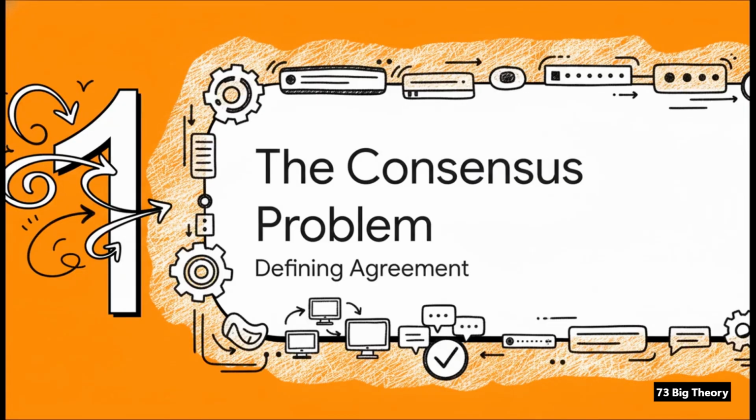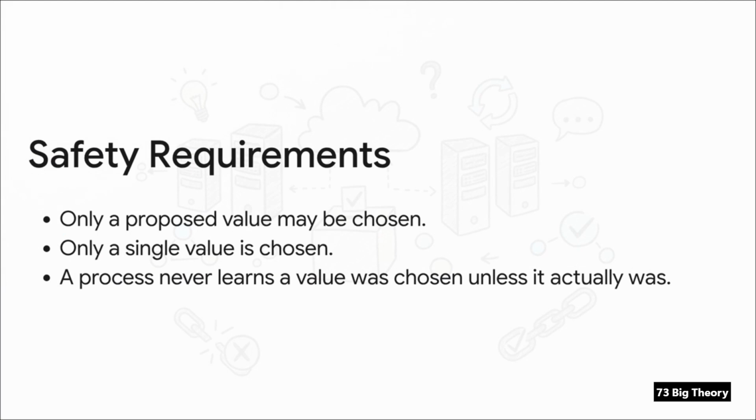So, let's put a more formal name on this. In the world of computer science, this is known as the consensus problem. It's all about one thing: getting a whole group of independent computers to agree on one single value. Now, to solve this, any algorithm worth its salt has to follow 3 super strict safety rules. First off, the final decision has to be one of the values that was actually proposed. The system can't just invent an answer. Second, and this is the big one, only a single value can be chosen. No split decisions, ever. And third, the system can't lie. A computer only finds out a value was chosen if it really truly was. These rules make sure the system is always correct.